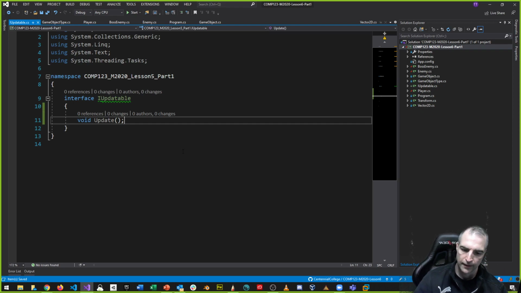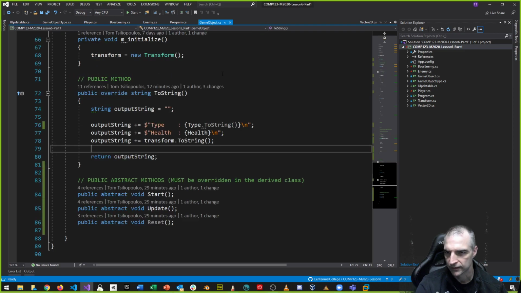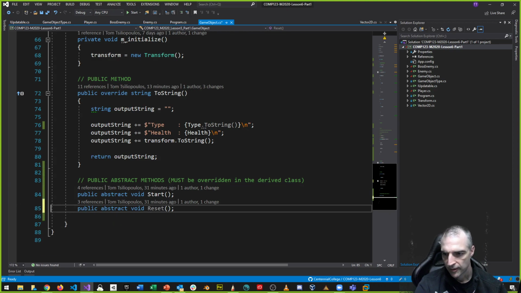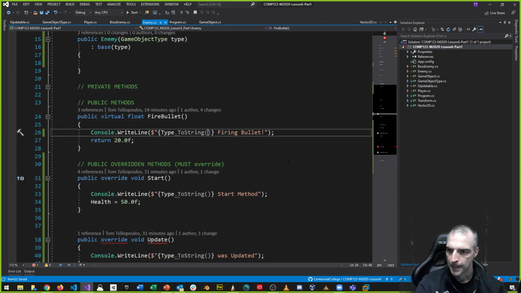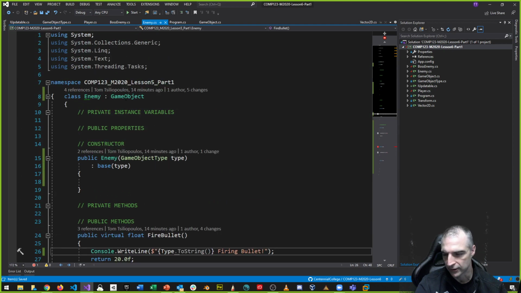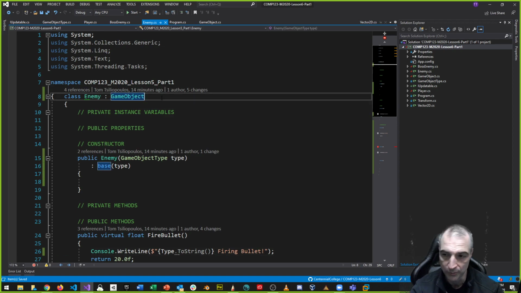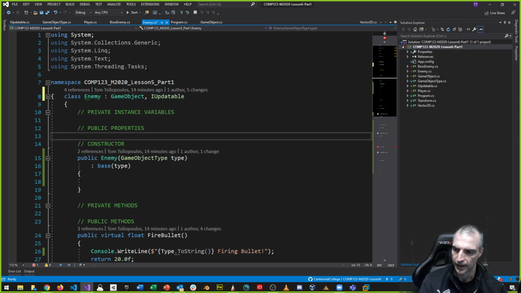Okay? And if we change game object, right? So that not every game object has an update method, but I'm breaking changes. Here we go. But the enemy, right? Not only does it derive from game object, but it also, I'm going to use a comma here, implements the iUpdatable interface. So I not only inherit from game objects, but I also use the iUpdatable interface.